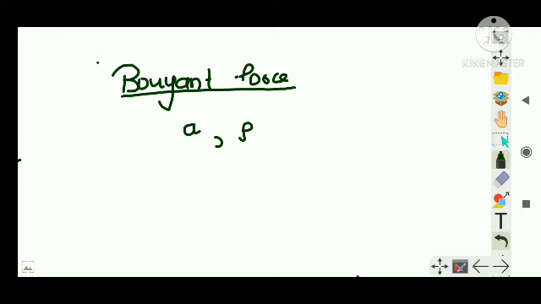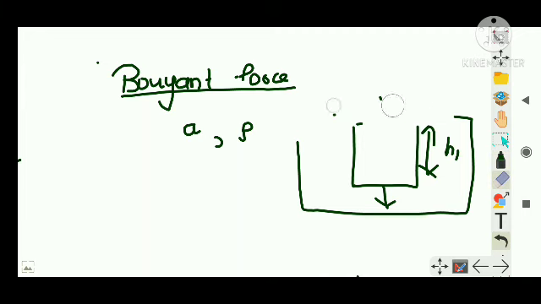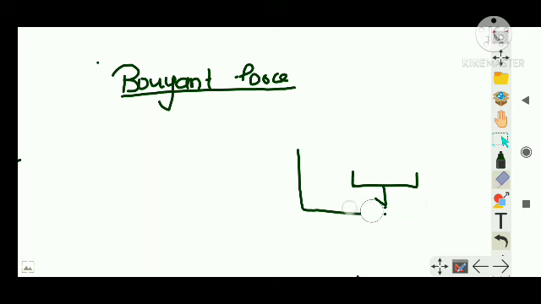But the forces acting on the top face, at a height, let's say, h1, and on the bottom face do not cancel. This is very easy to understand with an example and an equation. So the upward and the downward forces will not cancel out.